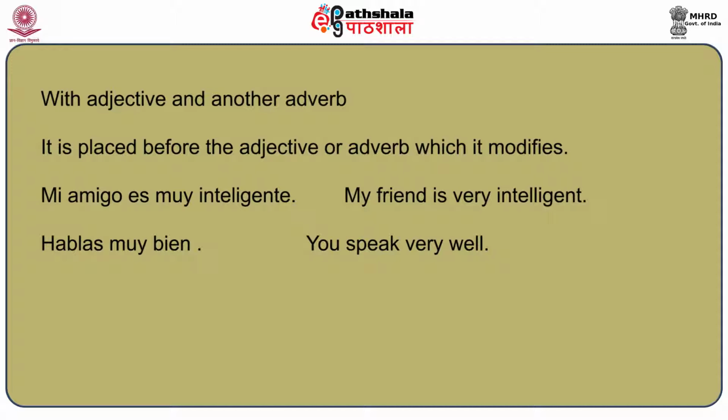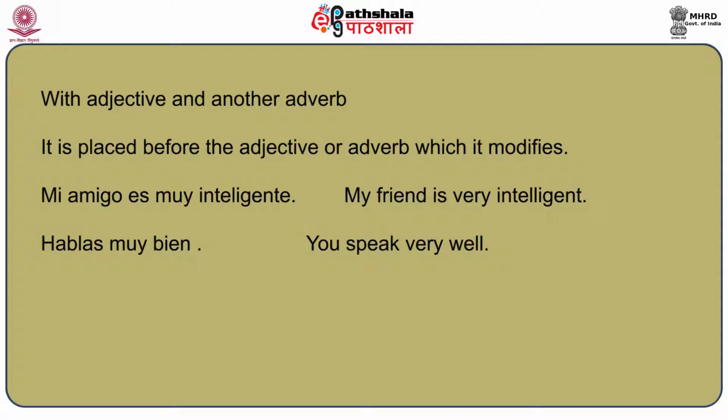Without an adverb it would be "my friend is intelligent," but with an adverb it will be "my friend is very intelligent." In Spanish it will be mi amigo es muy inteligente. So very is an adverb and in Spanish it is muy.